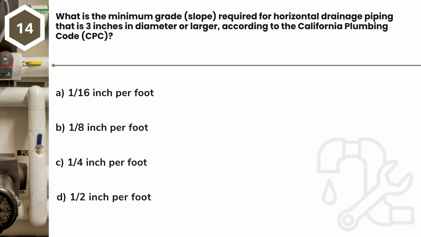Question 14. What is the minimum grade, slope, required for horizontal drainage piping that is 3 inches in diameter or larger, according to the California Plumbing Code, CPC? A. 1/16 inch per foot. B. 1/8 inch per foot. C. 1/4 inch per foot. D. 1/2 inch per foot.